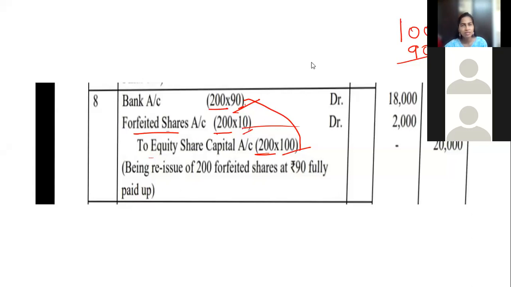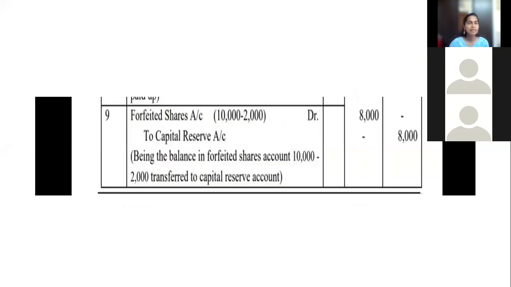There is one more last entry, students. It is simple. Okay, the last entry. This will end your 12 marks problem. Write this: forfeited shares account debit to capital reserve account.